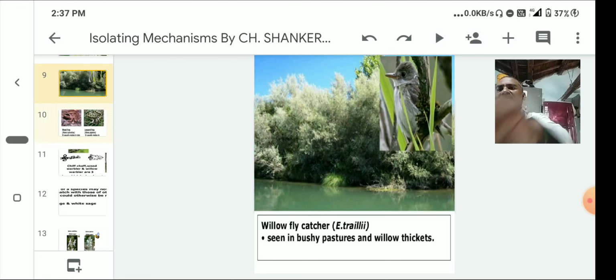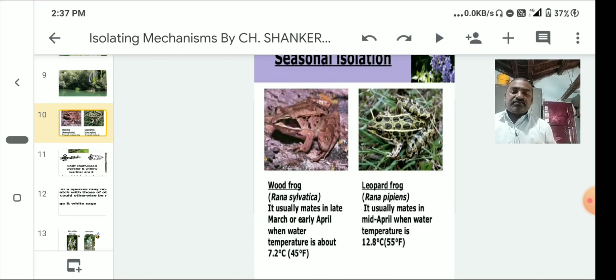And the second one is seasonal isolation. In seasonal isolation, interbreeding is prevented because of differences in breeding seasons. Generally the organisms' reproductive cycles are yearly, biannual, or annual. Sometimes the reproductive cycle of some organisms is within a fortnight, 15 days.